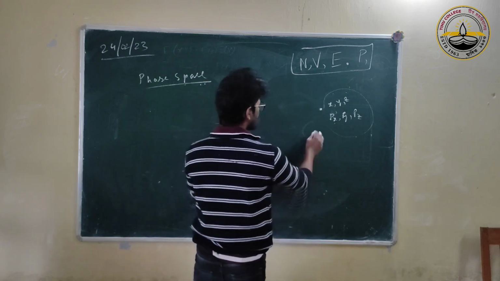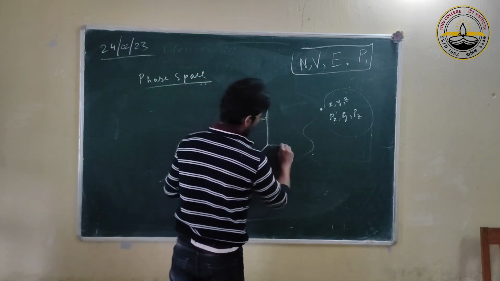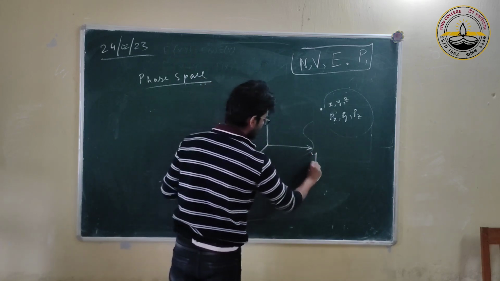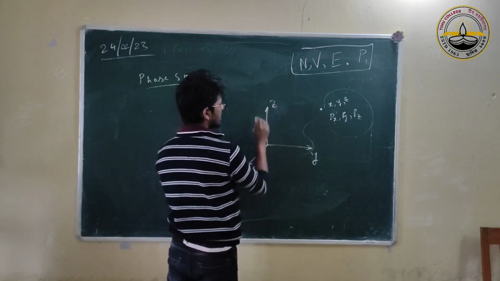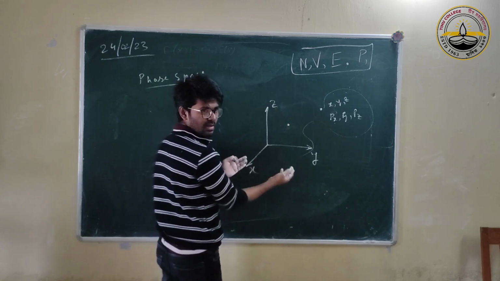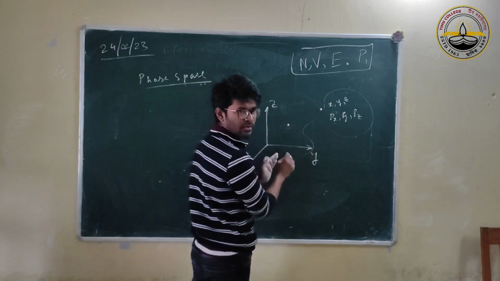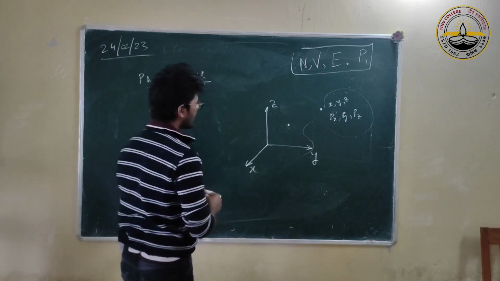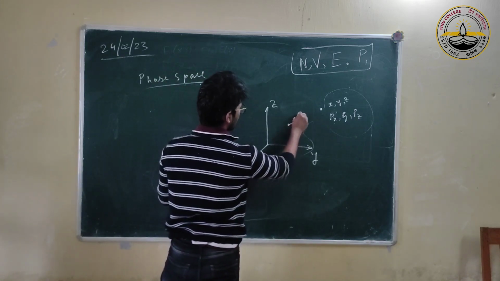So usually it's not possible to draw, okay? In x, y, z space, a point there will represent the position of the particle at a fixed time, then another time, and then it's moving.